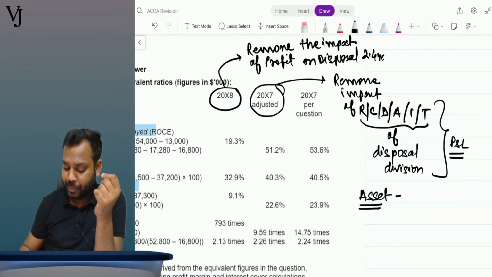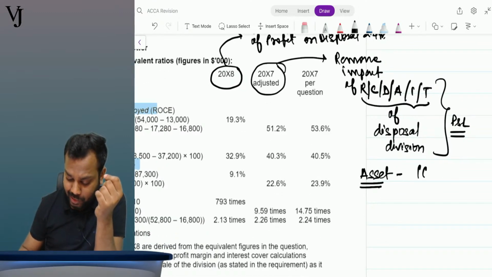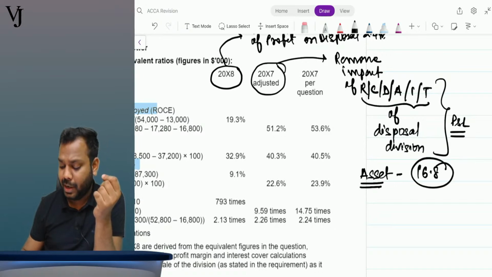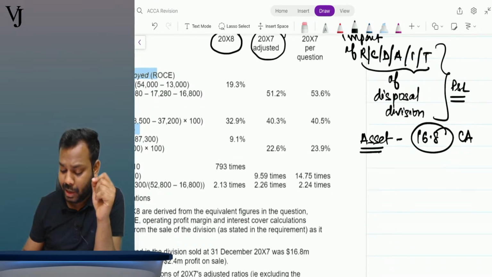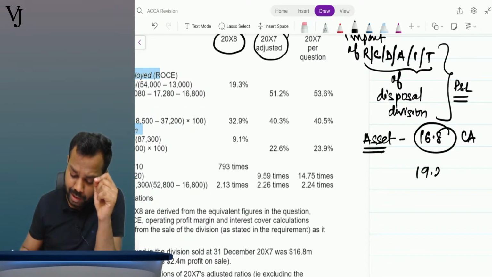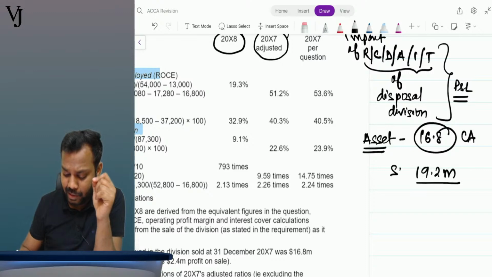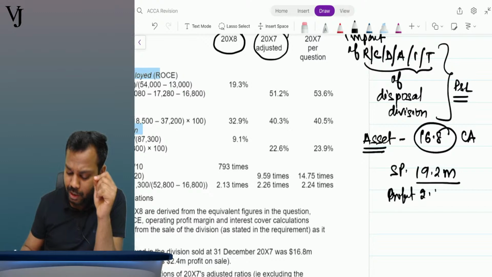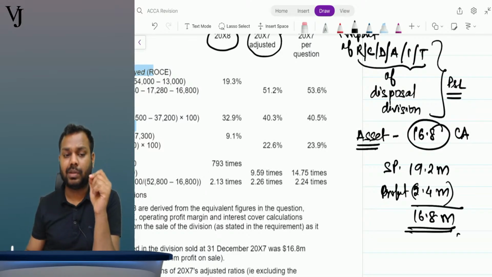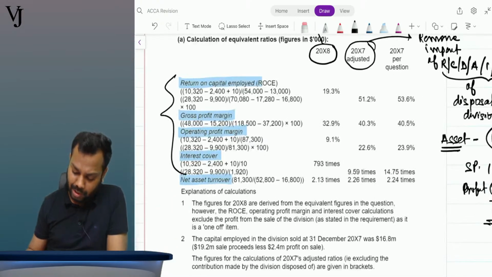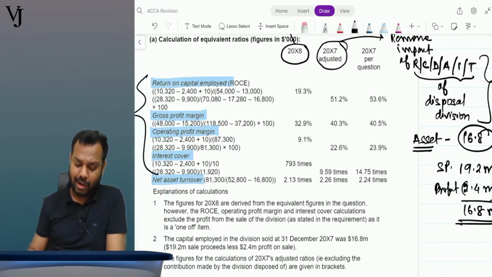Now from the asset side, when calculating the capital employed, you have to reduce capital employed by 16.8 million. It is the carrying amount of the division disposed. How did I arrive at the 16.8? The question says 19.2 million is the sale price of the disposed division and the profit is 2.4 million. So the net carrying amount of the disposed division is 16.8 million. On the basis of these two discussions, you can calculate the ratios.